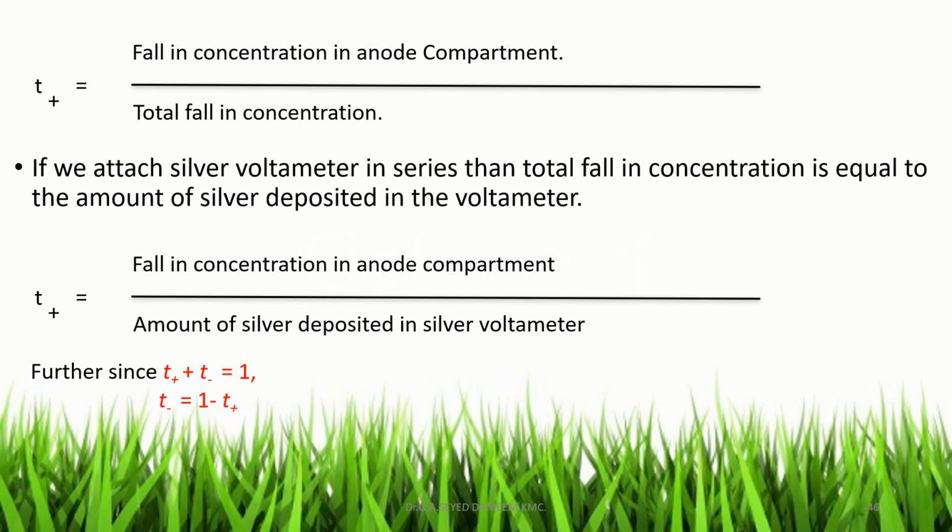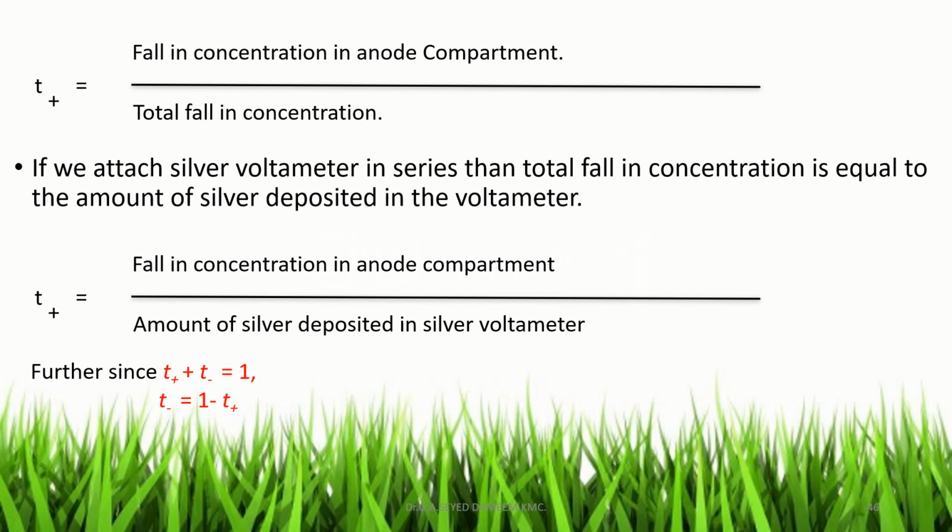So the equation becomes T plus is equal to fall in concentration in anode compartment divided by amount of silver deposit in silver voltameter. In this way, we can easily calculate the transport number of cation. That is, by analyzing the solution in the anode compartment and by determining the amount of silver deposit in silver voltameter, you can simply calculate the value of T plus, that is fall in concentration in anode compartment divided by amount of silver deposit in silver voltameter.